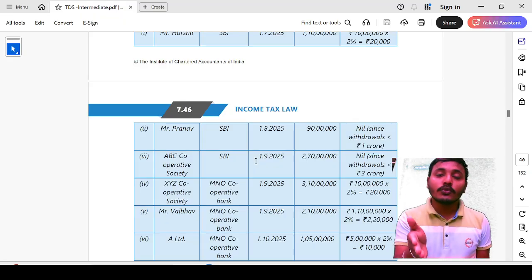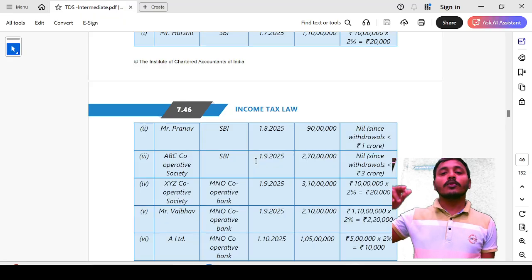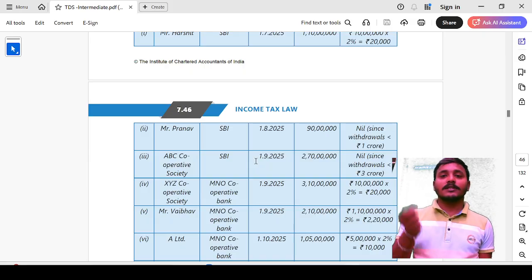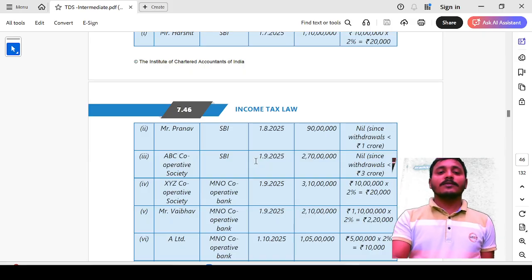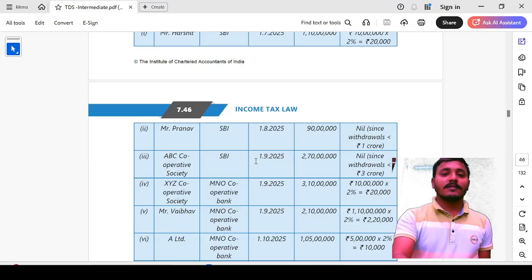Okay, 2 crore 10 lakh rupees minus 1 crore, 1 crore 10 lakh rupees multiplied by 2%, then 2,20,000 TDS will be applicable.